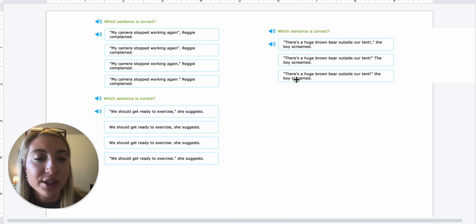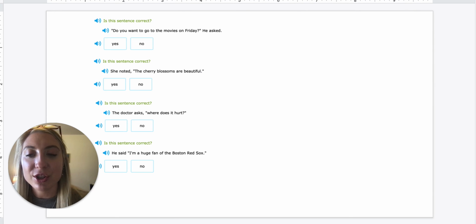So let's look at our last one. "There's a huge brown bear outside our tent!" the boy screamed. So this would be our correct one. The exclamation point is inside the quotation marks. And again, the sentence continues because it's one sentence, so the "the" does not need to be capitalized. So now let's do a few more.